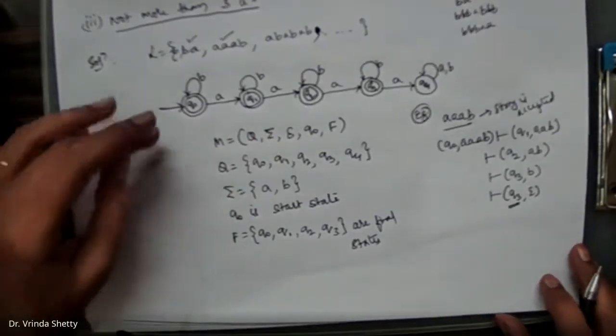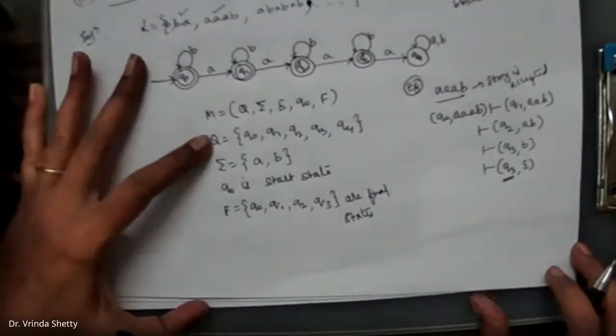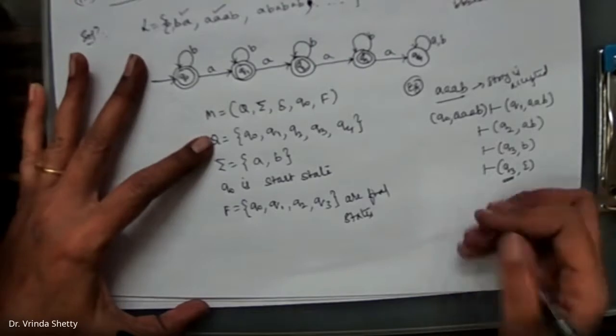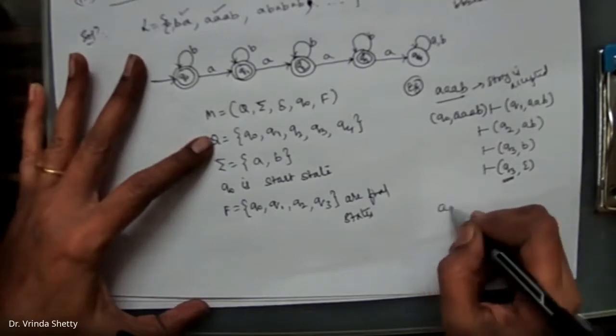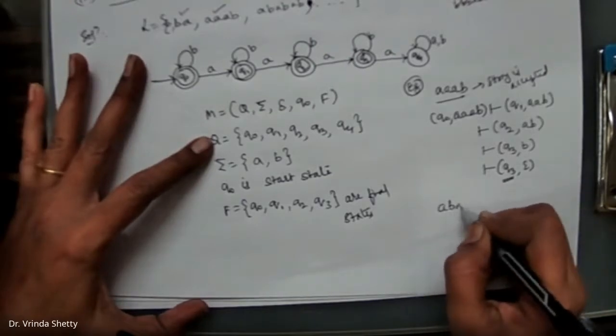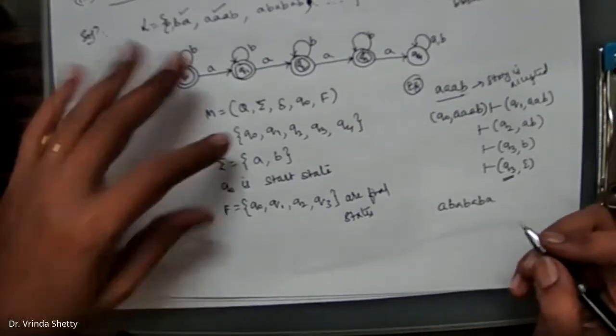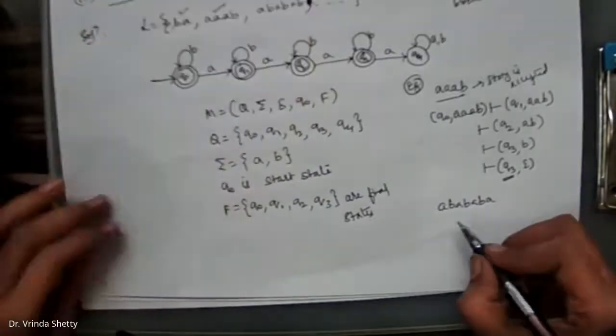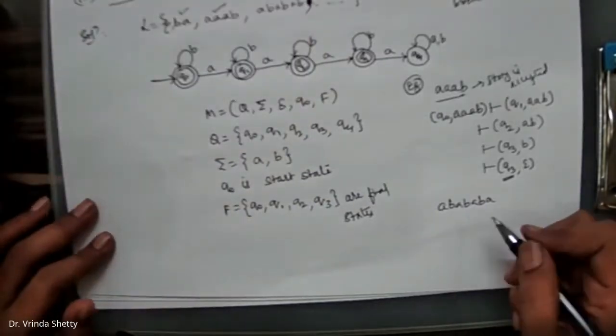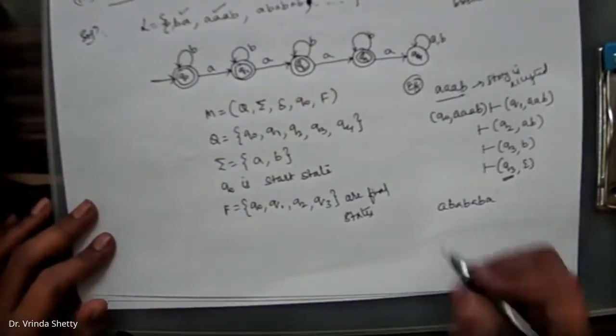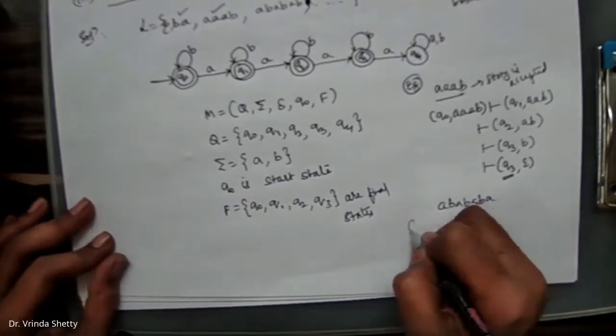Similar to that, if I take any other example, assume that the example is A, B, A, B, A, B, A. Whether this should be accepted or rejected, as there are 3 or more than 3 A's, the string has to be rejected, means you should not reach a final state.